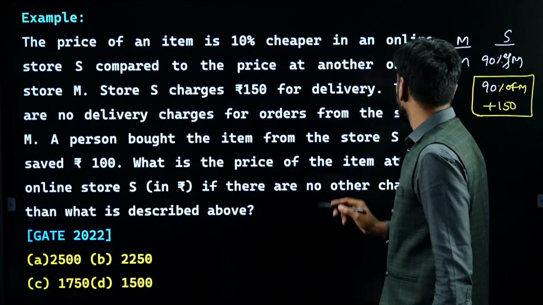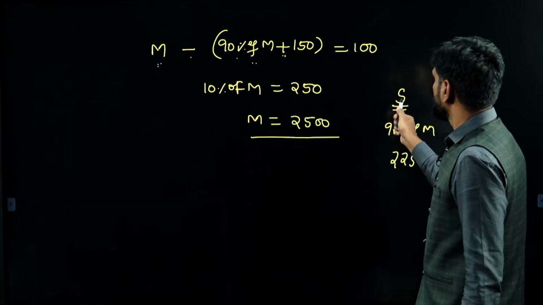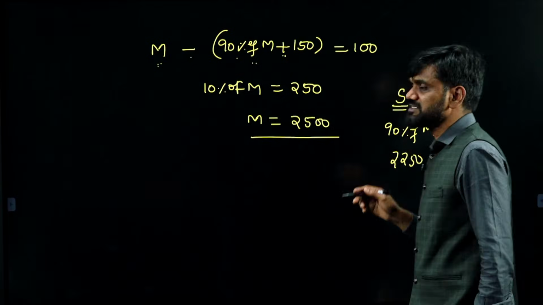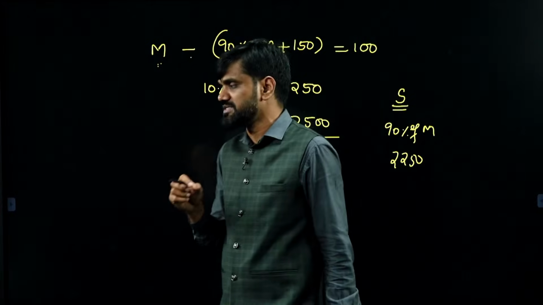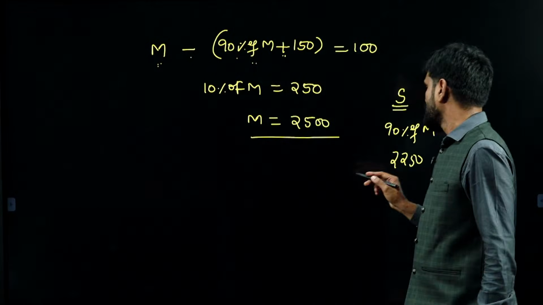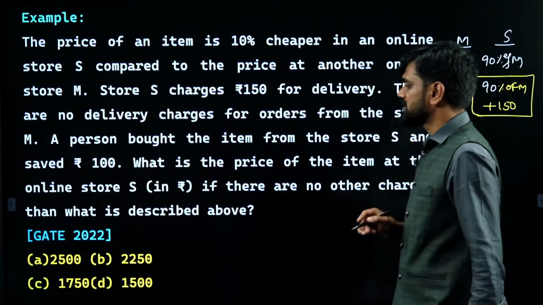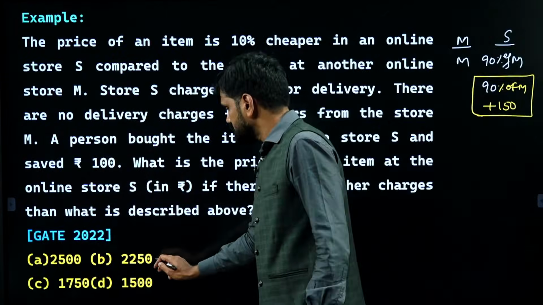Now let's go ahead. What is given over here? This is coming out to be 2500. The price of the item that is displayed on online store S is 90% of the price of M. Hence the price of that will be how much? 2250. Which option? Option B over there.